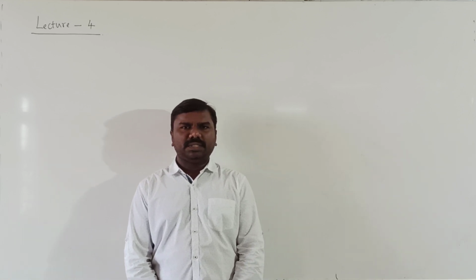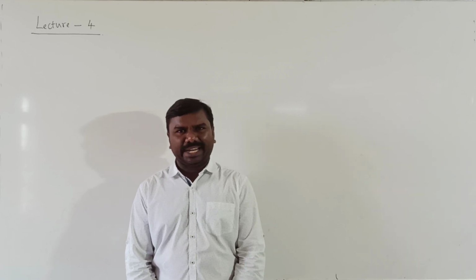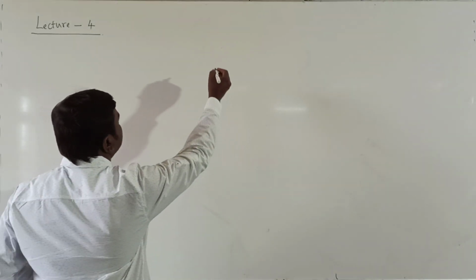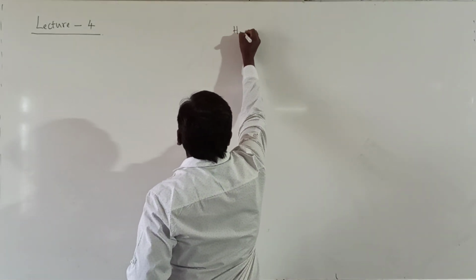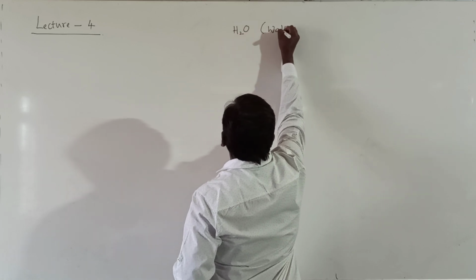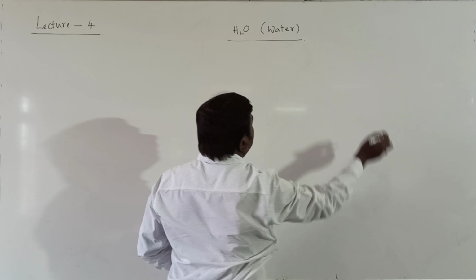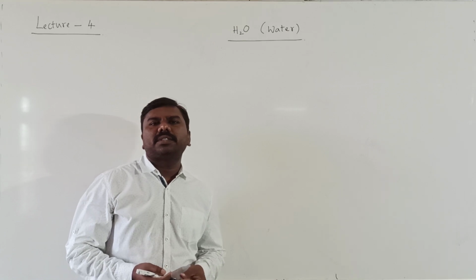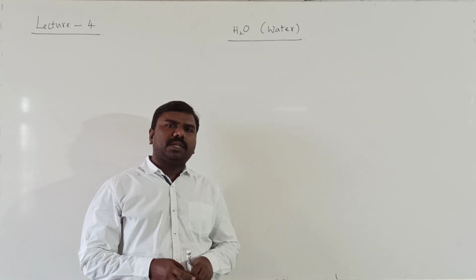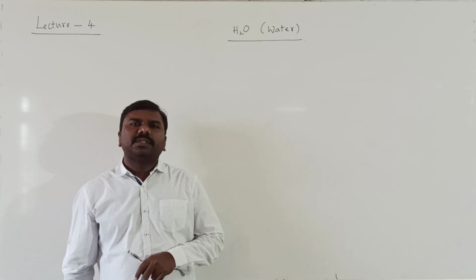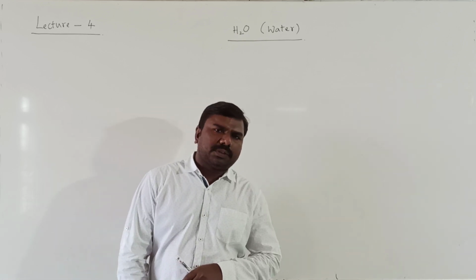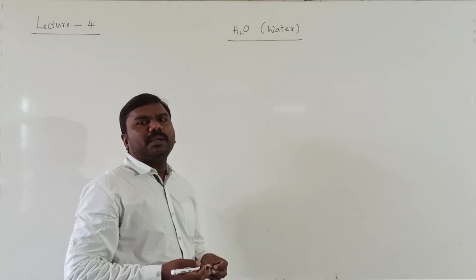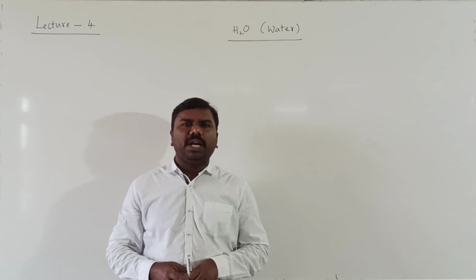The first component of hydrogen is hydrogen gas. Second, hydrides. Third one is water. It is also a component of hydrogen. So in this topic we discuss water: physical properties, chemical properties, and what soft water and hard water are. First, water is one of the most important components in our day-to-day life.